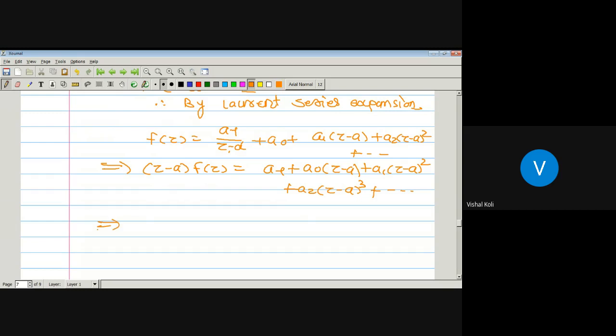Now take the limit as z tending to a on both sides. So limit z tending towards the point a of z minus a into f of z is the limit z tending towards a of a minus 1 plus a naught into z minus a plus a1 into z minus a squared plus a2 into z minus a cubed, and so on.